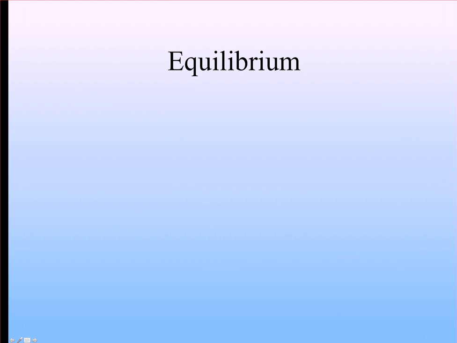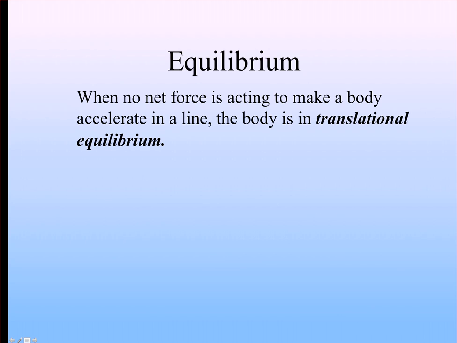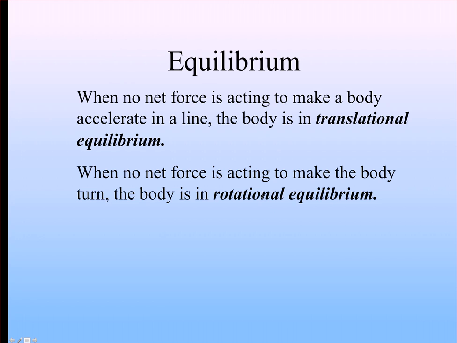There are two kinds of equilibrium that we'll be talking about today. The first being translational equilibrium, which is to say that there's no net force acting on an object to make it move in a line or translate through space. The second part is rotational equilibrium, which says that there are no forces acting on a body such that it will make the body turn.